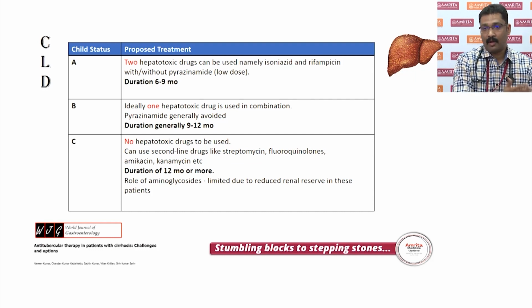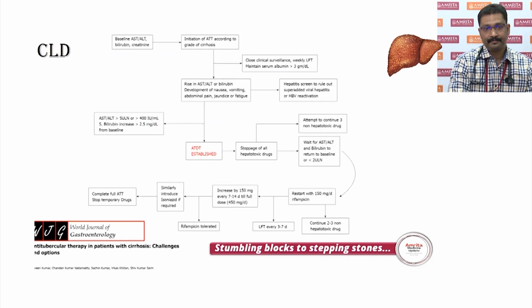And second line drugs, obviously ethambutol can be used, and second line drugs like streptomycin, fluoroquinolones, etc. can be used. The duration will be more than 12 months. The problem here is the role of aminoglycoside is limited due to the reduced renal reserve in these particular patients. Having said that, predominantly most of the Indian physicians who manage the case, probably even in A and B, would try at least two hepatotoxic drugs, that is INH and rifampicin, and exclude pyrazinamide and substitute it with a fluoroquinolone.